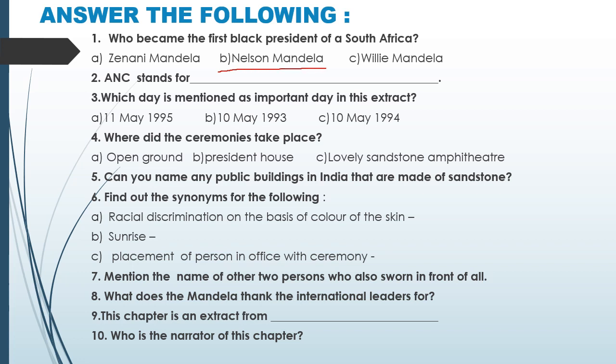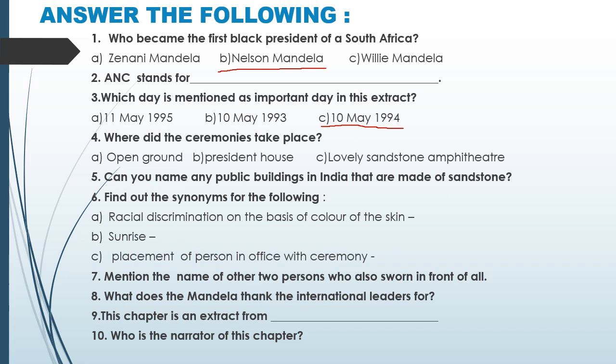Second question, ANC stands for African National Congress. Third question, which day is mentioned as an important day in this extract? 11th May 1995, 10th May 1993, 10th May 1994. The correct answer is 10th May 1994.